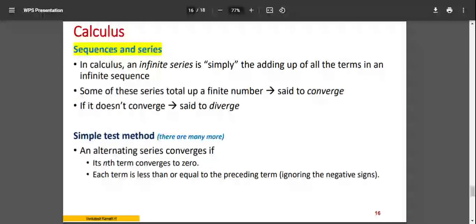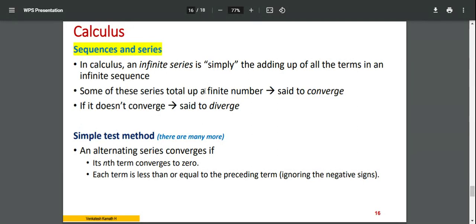Now, the last topic for this session: sequences and series. In calculus, you come across something called an infinite series. It simply adds up all the terms in an infinite sequence. A sequence, for example, is 1 by r square, 1 by r cube, 1 by r power 4, and it goes on till infinity.